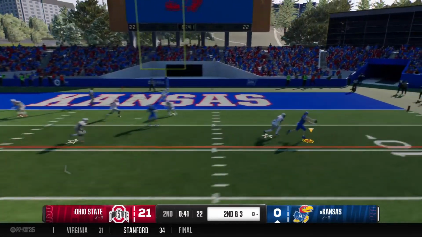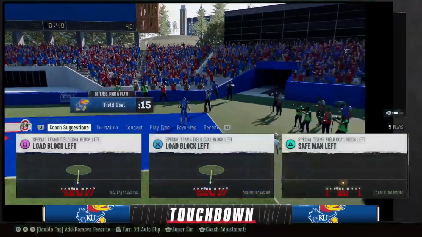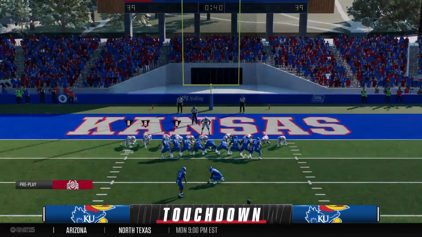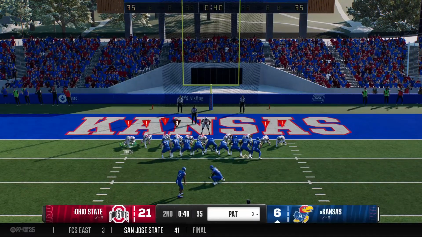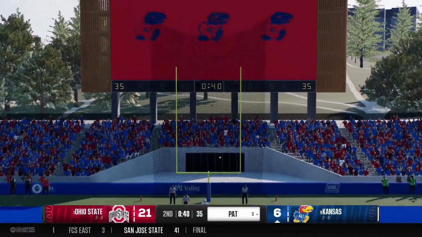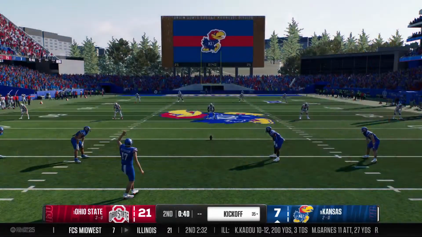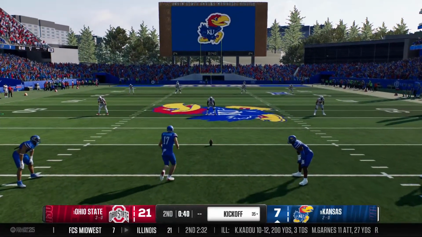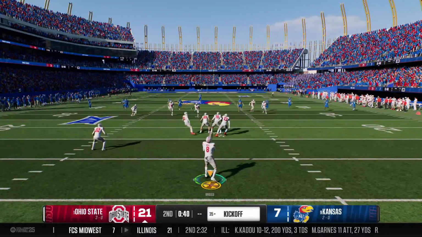And the quarterback looking to make a play through the air. Quick throw, catch made on the out route. Touchdown, Jayhawks. This quarterback on fire today. This guy can do it all. We've seen him go behind coverage and make plays downfield. We can see him catch the ball underneath, just like this. And when he catches a football, he is so dangerous after the catch. This one leads him into the end zone for the 6 points.